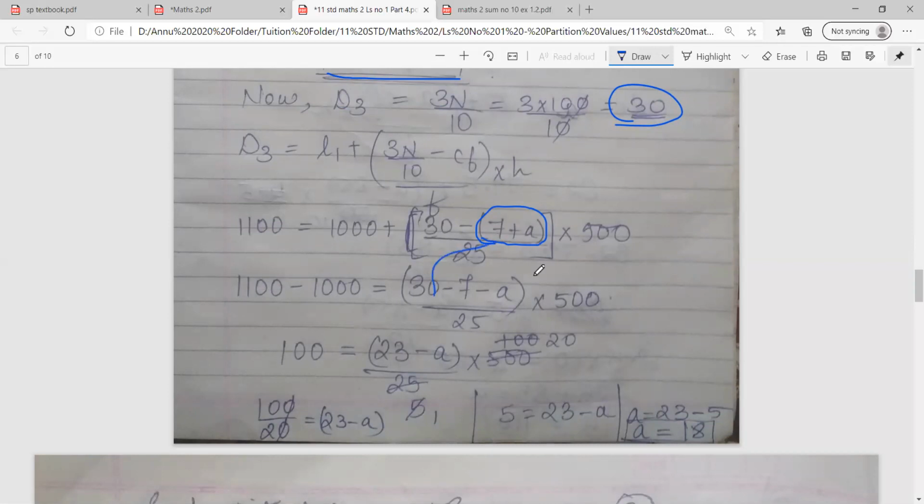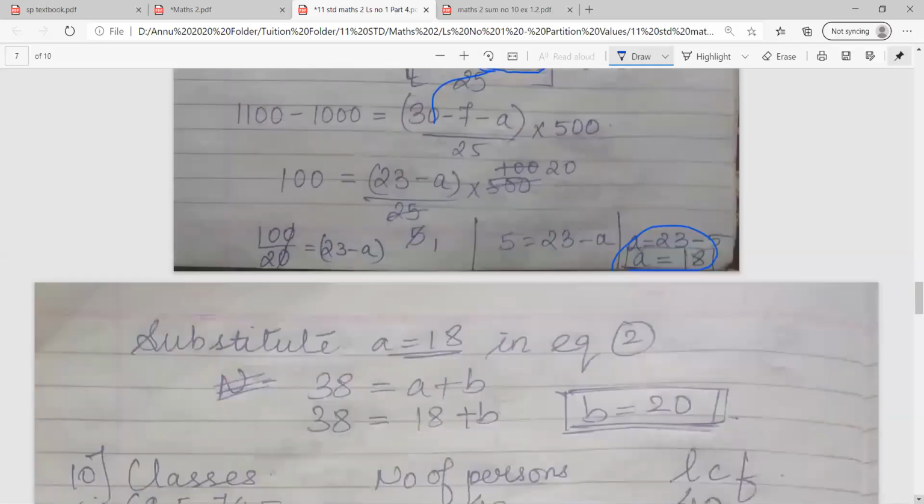So 30 minus 7 minus a upon 25 into 500. I'll transfer this 1000 that side, so it will get subtracted. Then on doing the calculation, I get the value of a to be 18. Then you all know what to do. You can substitute this 18 in equation 2 above.